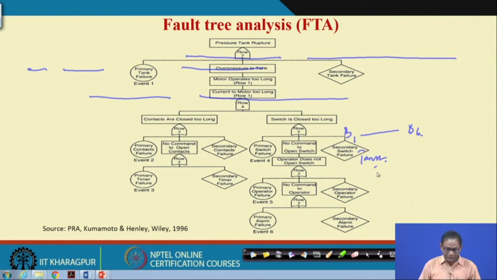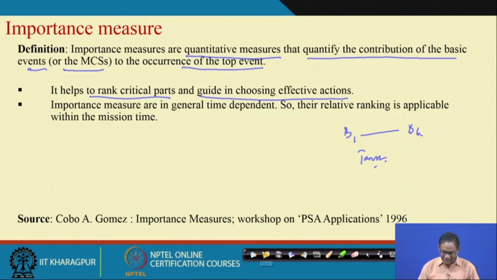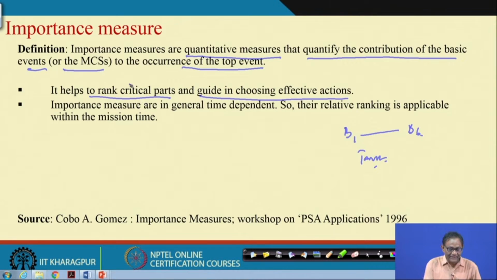Now, which one of these, the contact, the switch, the alarm or the tank, is the most critical one? You may be interested to know which are the critical parts, because you have to take action against failure of those critical parts.